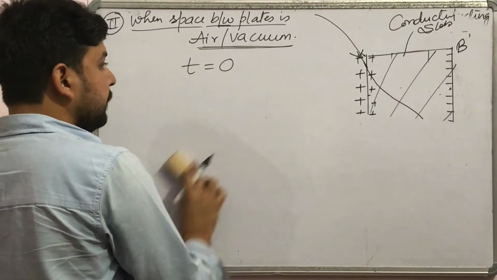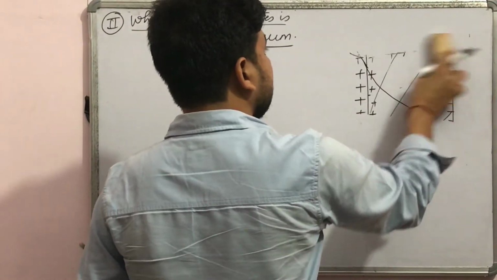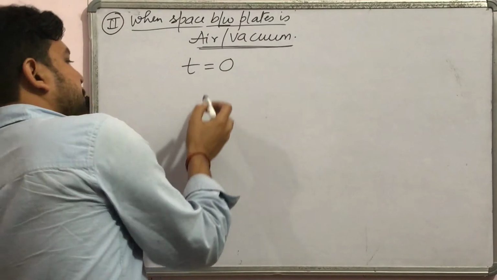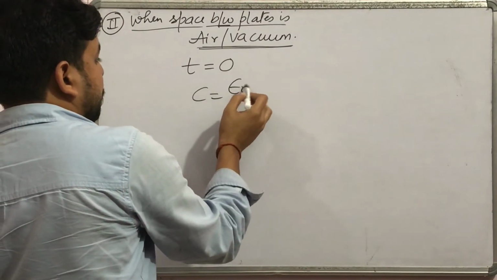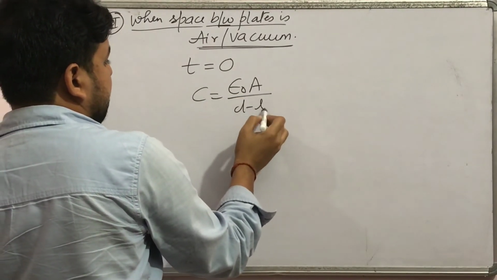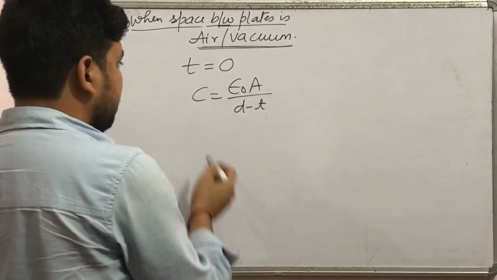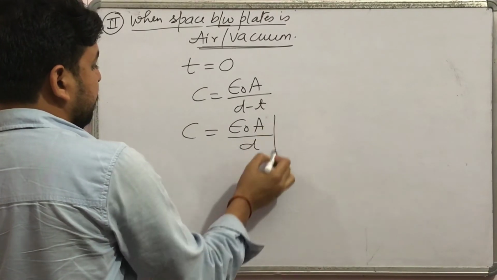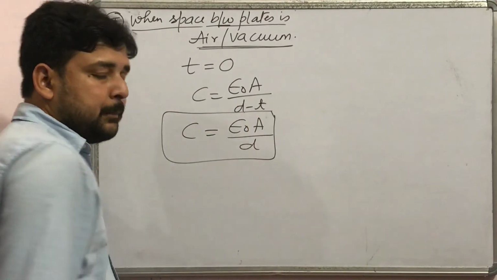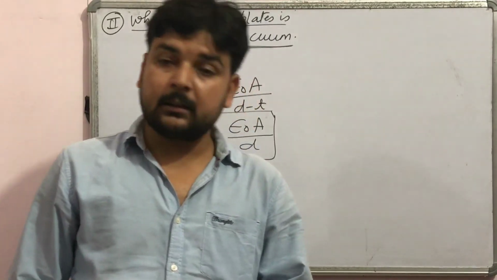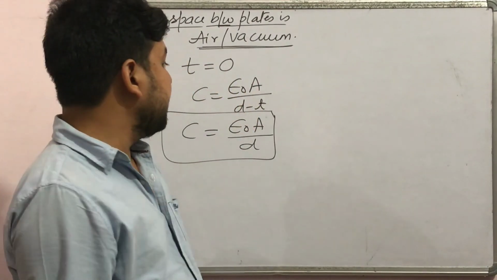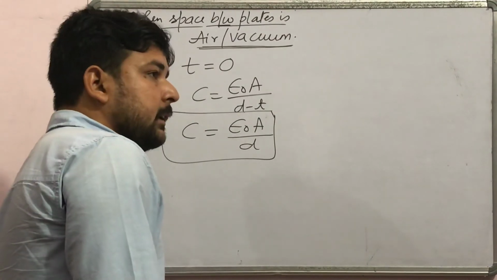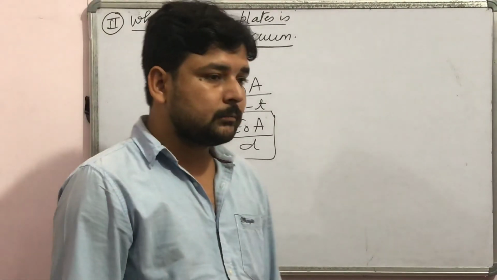Earlier we determined the capacitance as C equals epsilon naught A over D minus T. We put T equals 0 here, so we get C equals epsilon naught A over D. This is the capacitance of a parallel plate capacitor when the space between the plates is air or vacuum, that is, when the conducting slab was absent.